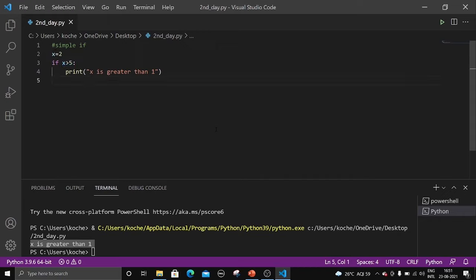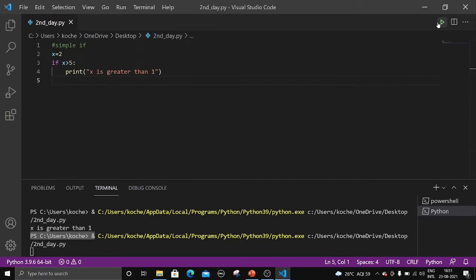Is 2 greater than 5? No, it's not. Now let us see what it will print. It has printed nothing. Nothing is printed in the output window. I hope you got it. What is if? If the condition is satisfied, then the statements under the if block are executed. If not, nothing will happen. This is simple if.